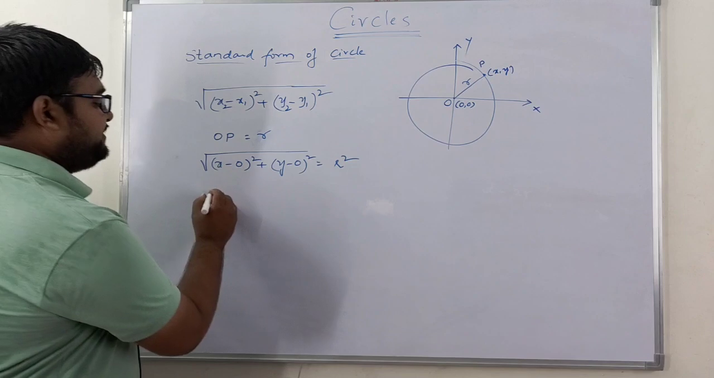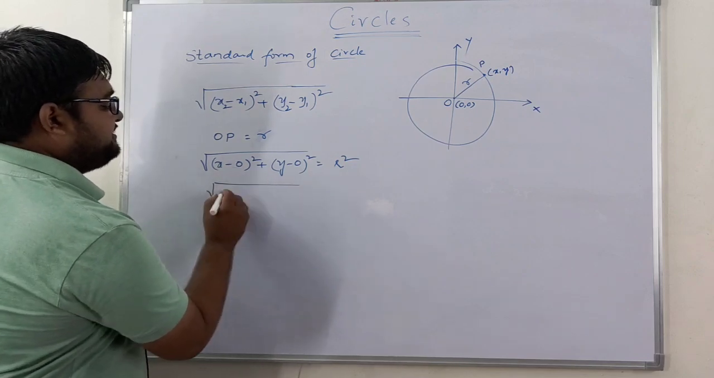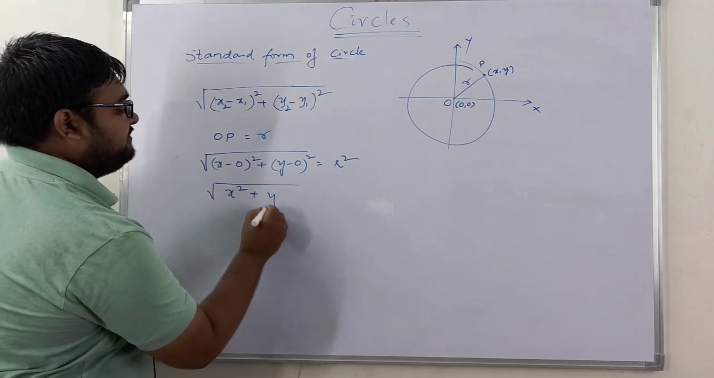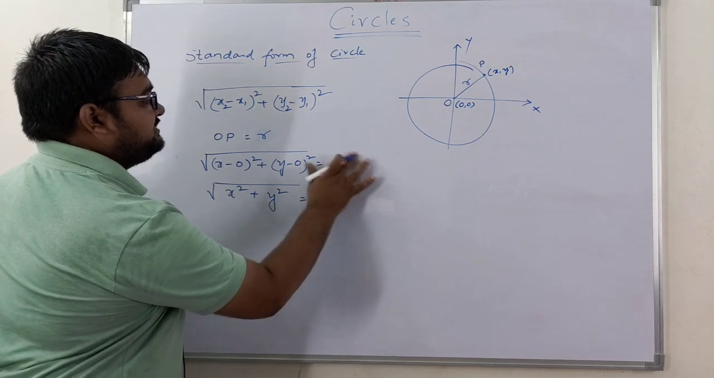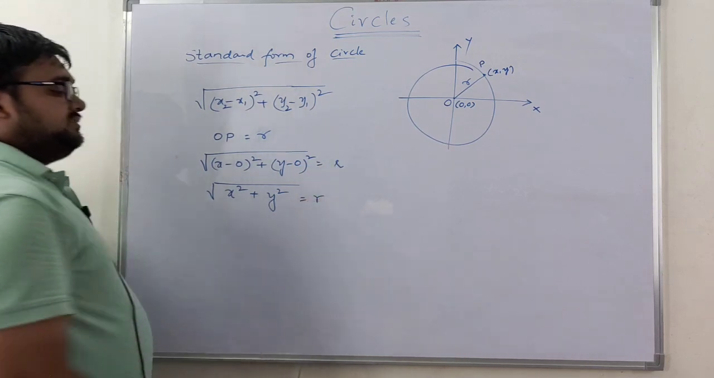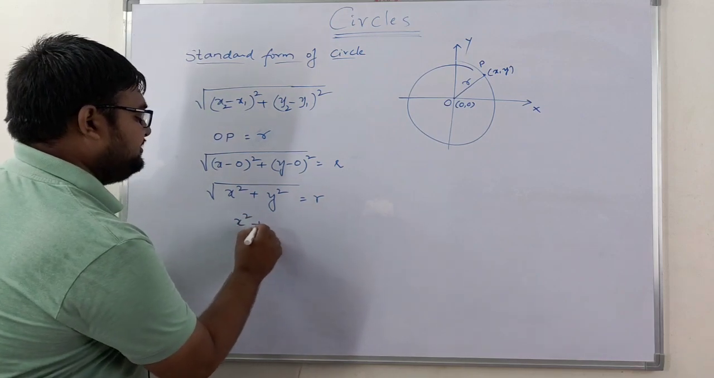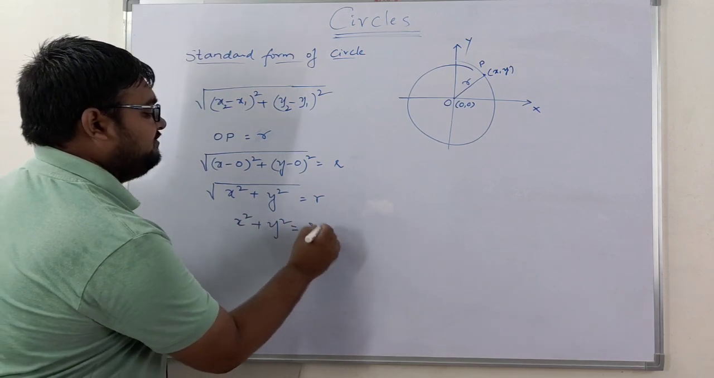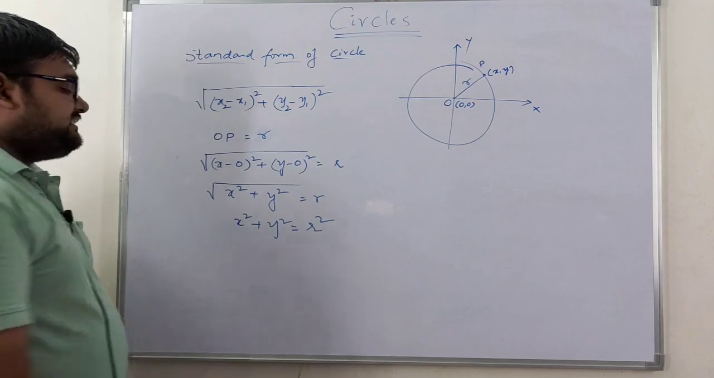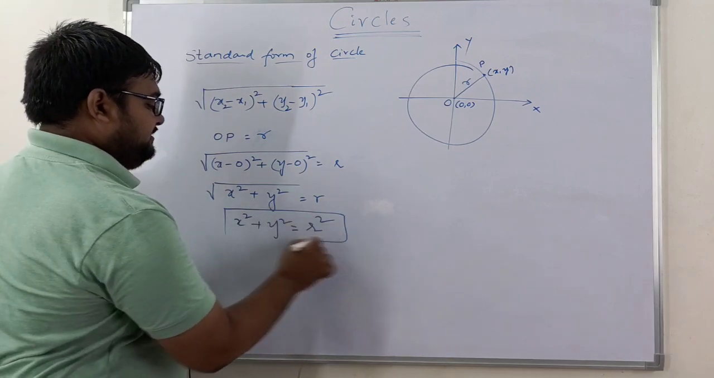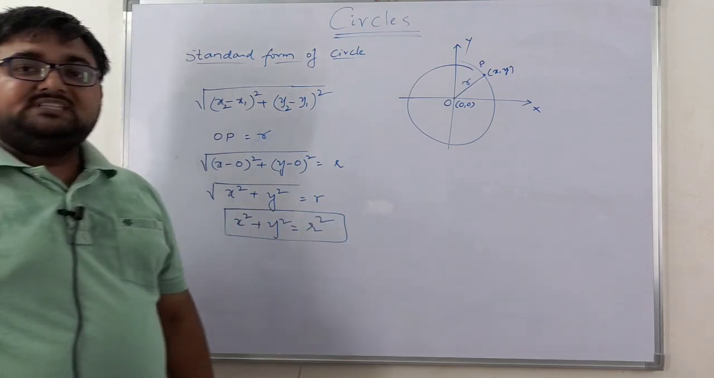So from this, what am I going to have? The square root of x square plus y square is equal to r. Now squaring on both sides, what am I going to get? x square plus y square is equal to r square. So this is nothing but my standard form of a circle.